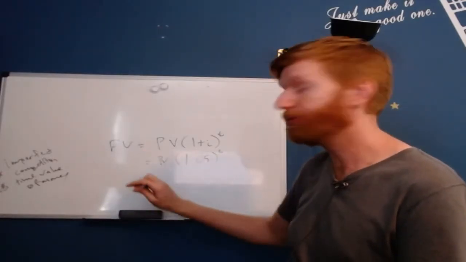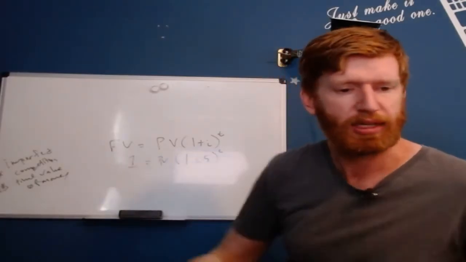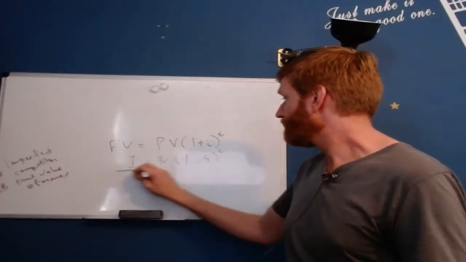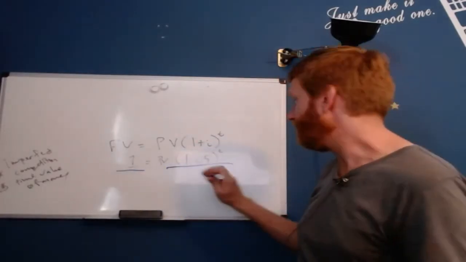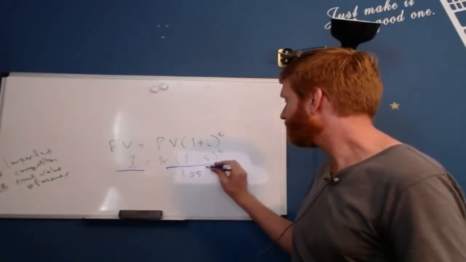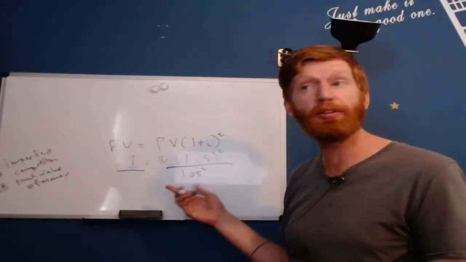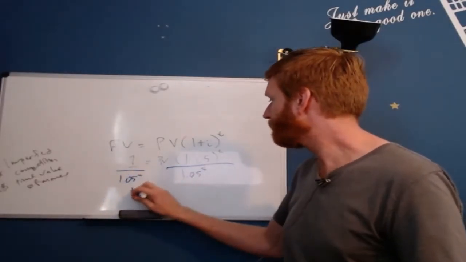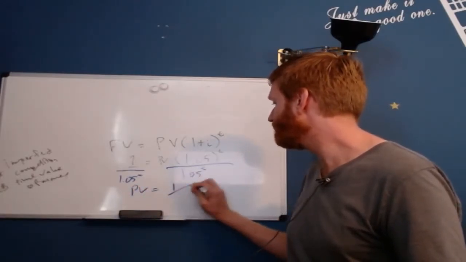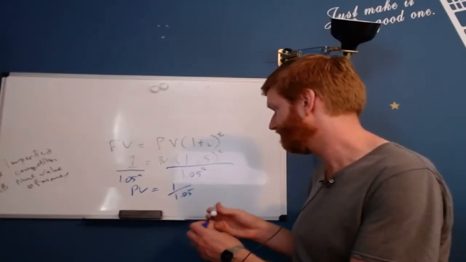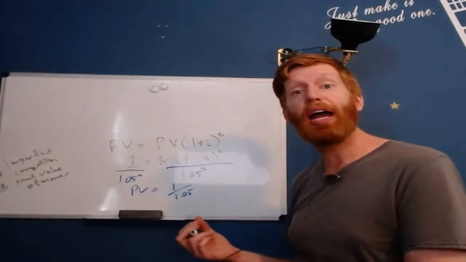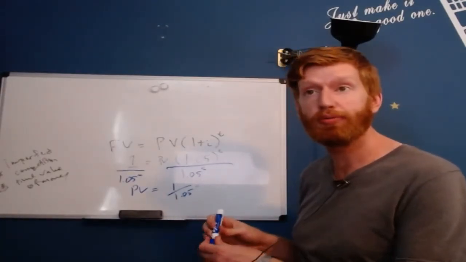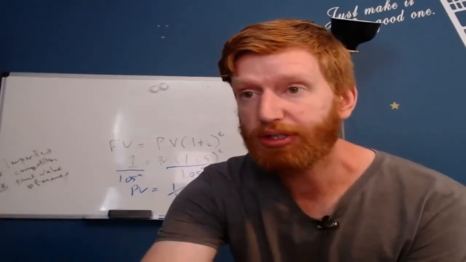So our future value is going to be 1. Let me try with blue. Maybe this will be a little bit easier to see. So now, let's divide both sides by this stuff, 1.05 to the power of T. In this case, T is 1 for what we're looking at right now, and we've got present value equals 1 divided by 1.05, right? For T equals 1. When we're asking what do we need 2 years out, we're just going to make this to the power of 2, right? Let's go back to the screen.